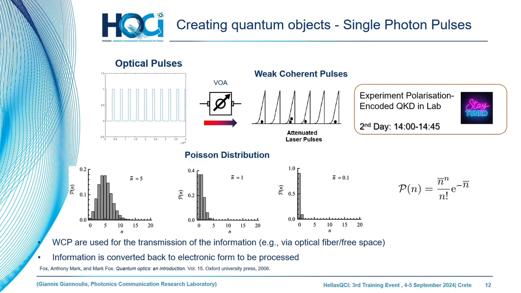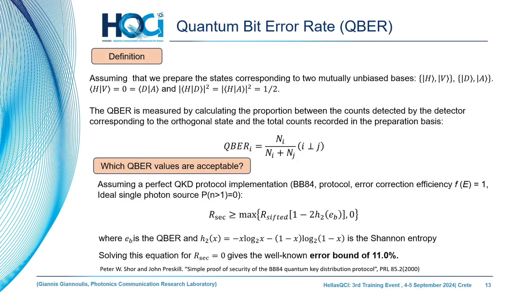As you can see, one of the main challenges is the Poissonian distribution, which kills, let's say, the quantum object, since it introduces some uncertainty of the coherent light in the statistics. But more details will follow tomorrow from my colleagues. And we come to the third key metric for the QKD system.